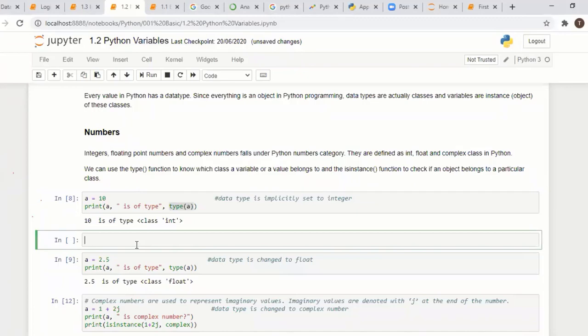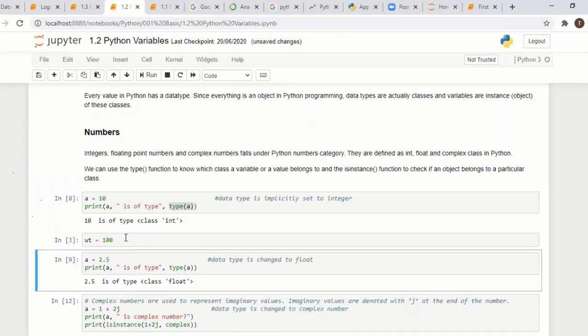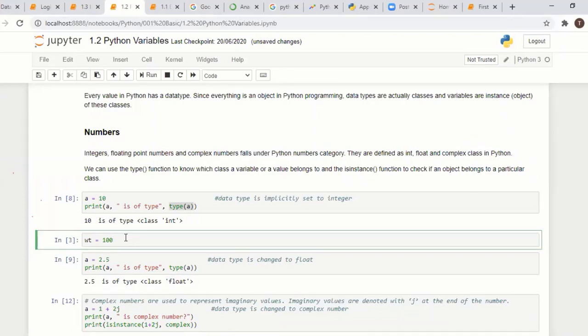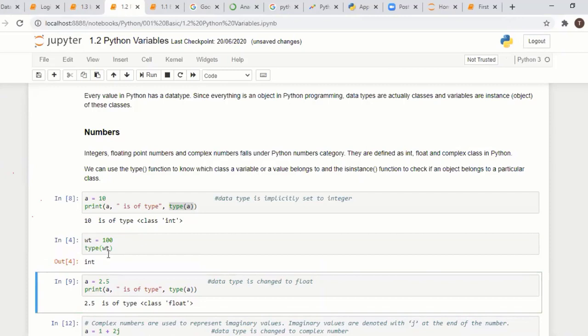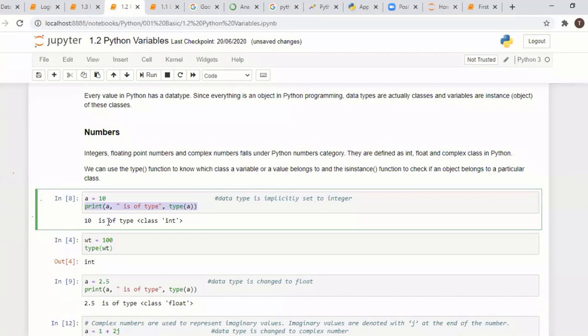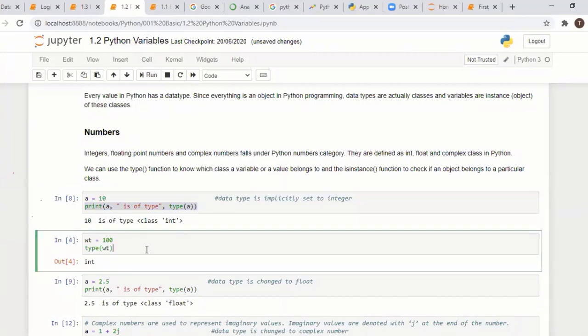Here, let's take weight equal to 100. What is the type of weight? Weight is an integer here. How to check the type? Type of wt. It will give integer. Here I am using print with type, okay. It gives a clear message, that's why I am using this one.